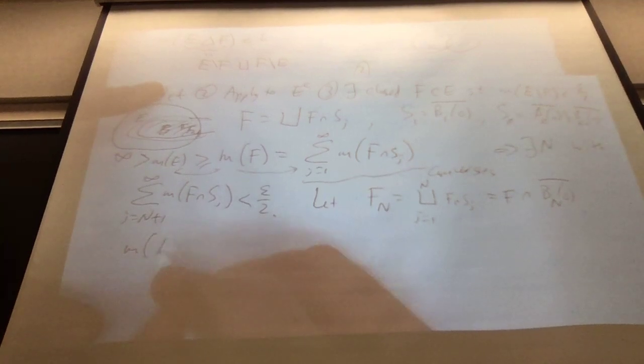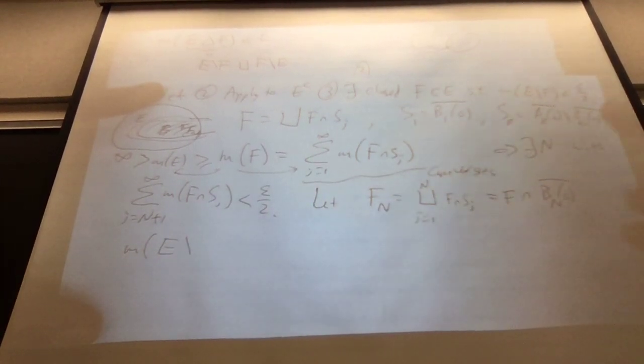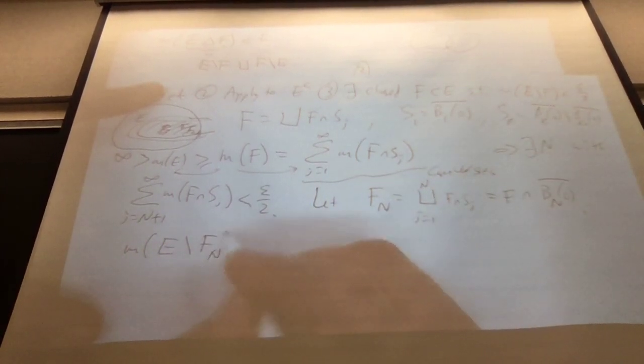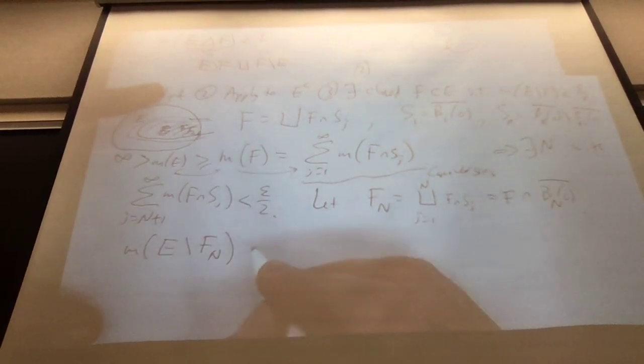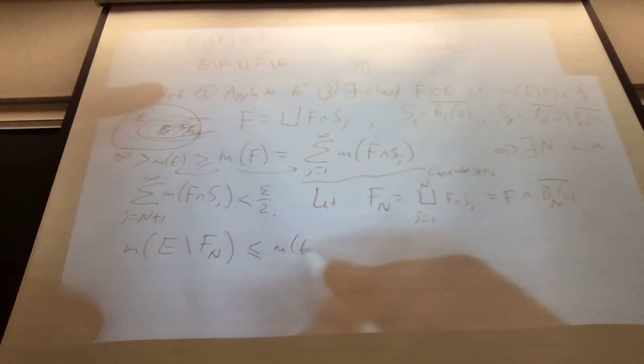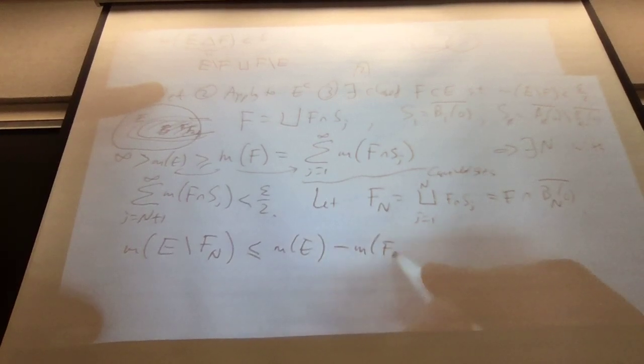So the measure of E take away, what are we trying to prove? Here's our compact set Fn. It is at most the measure of E minus the measure of Fn.